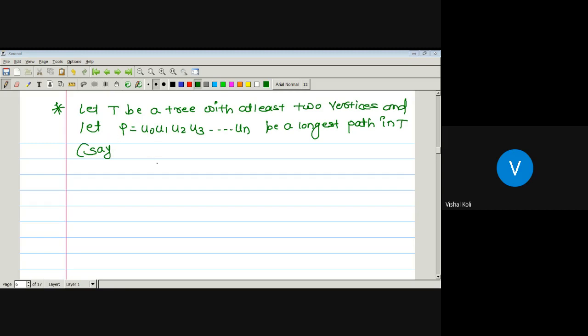so T has no path of length greater than n.